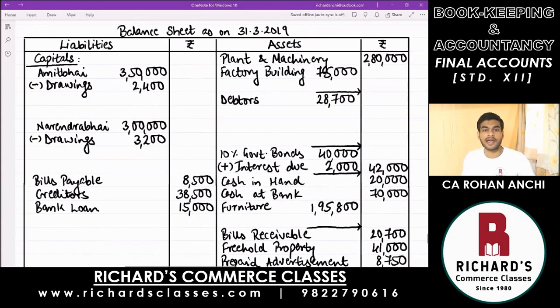So what you see on the asset side, debtors balance, that is the amount our customers have to pay us. But there is a particular amount which is not going to be received. That is our loss, which is called bad debts. You will deduct it from there. Write down less bad debts. And they have told us that amount is 500. So deduct, but take the total again in the inner column because there is one more adjustment later on debtors. So deduct and tell me the balance of debtors in the inner column. 28,200. 28,200. That's correct.